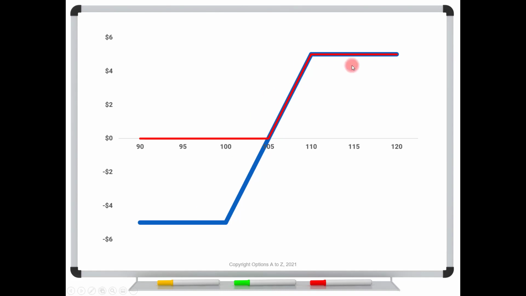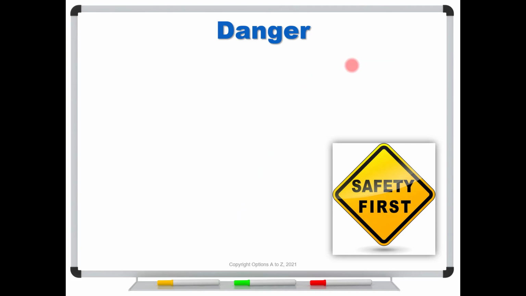So the reason that that's important is that we can end up with a danger. So let's say that we bought the 100-110 vertical spread, and it doesn't really matter what we paid for it, but right now it's trading for 8, and we'd like to continue holding it. We can squeeze out another $2 out of this. And so there is risk, because we could certainly lose the 8, but we could also make the 2.